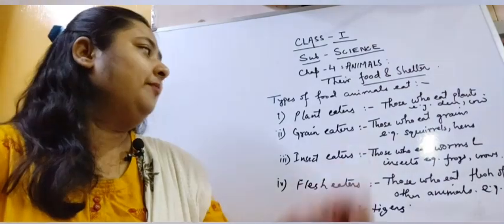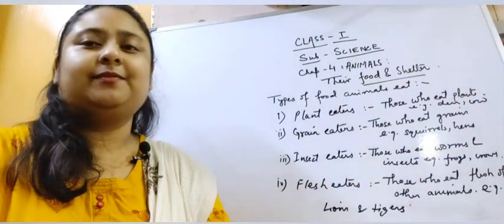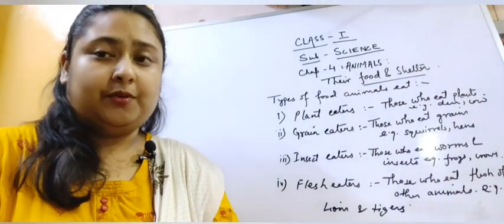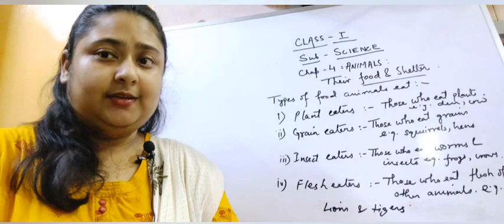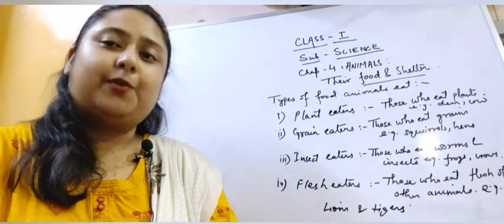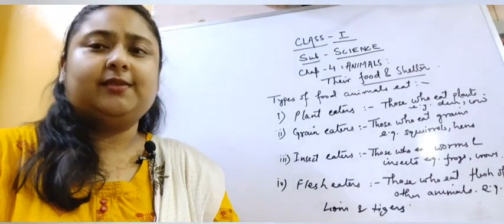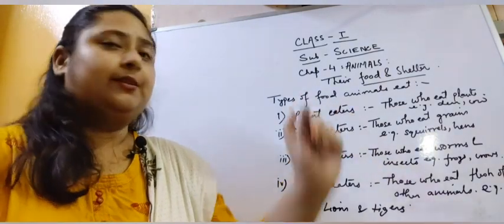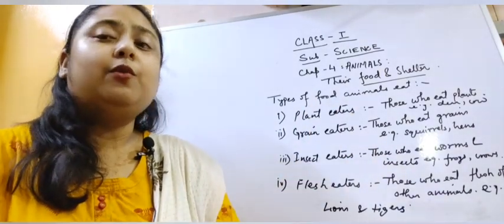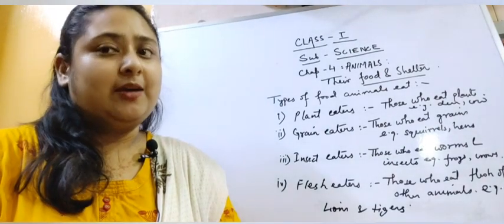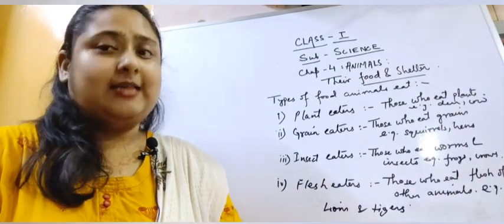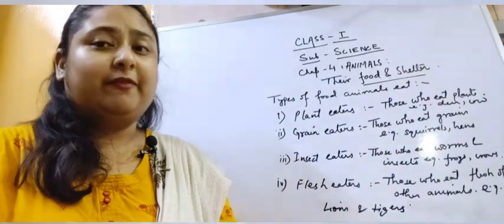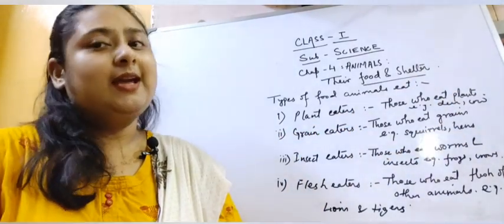Number 1, plant eaters. So children, those animals which eat plants like grasses or smaller bushes, they are termed as plant eaters, or they are also called herbivorous animals. For example, deer, cow, buffalo, goat, etc.